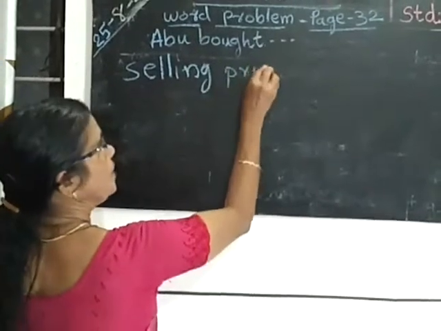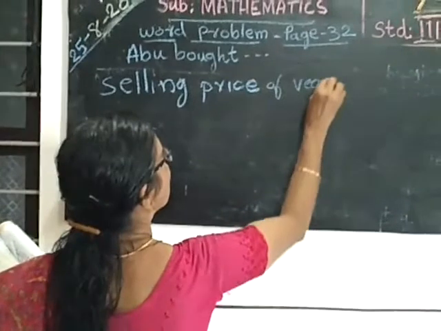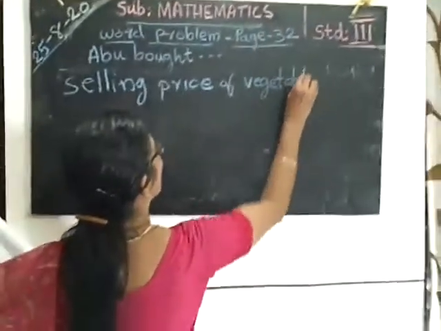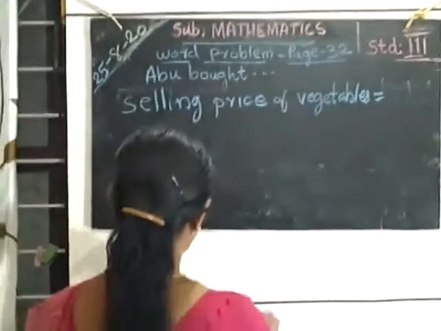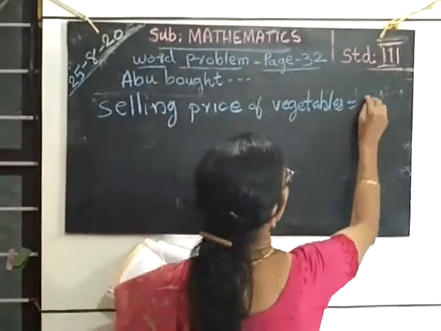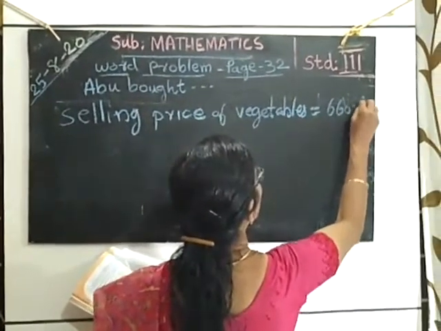Price means value. The selling price of vegetables is equal to 660 rupees.